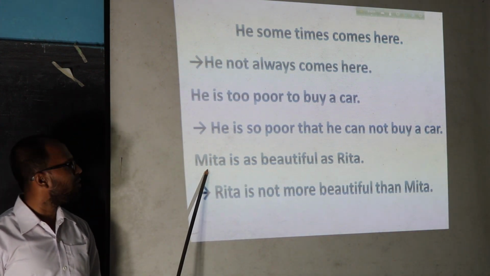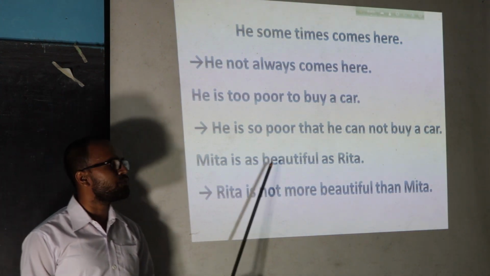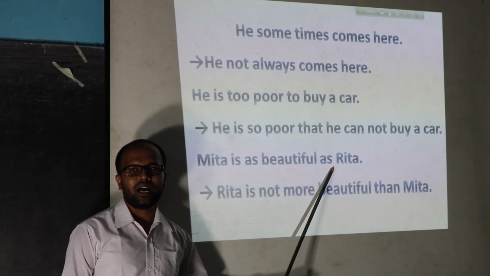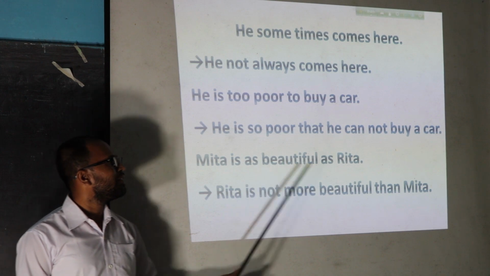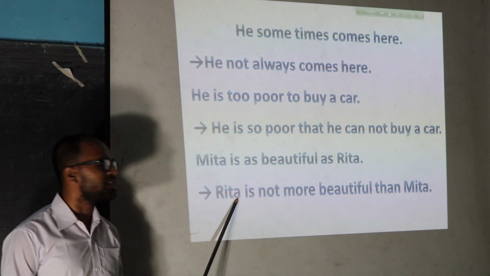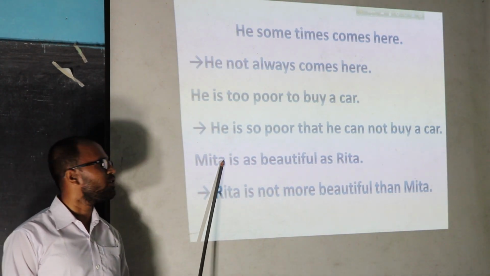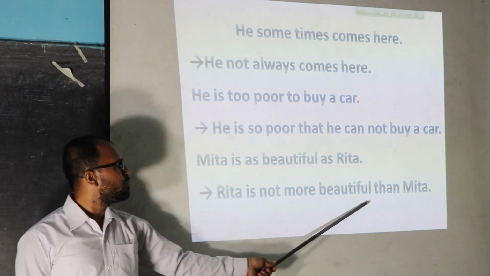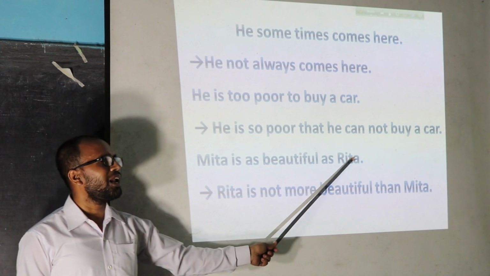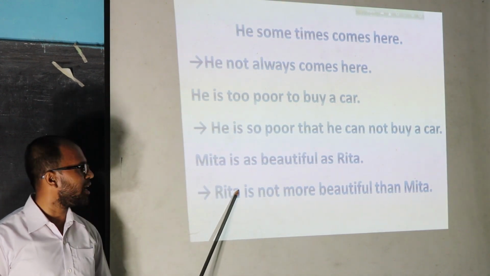Our next example, Mita is as beautiful as Rita. In this case, we will have to realize that the last subject will be the first subject and the first subject will be the last subject. So in this situation, we can put the last subject Rita as the first subject.